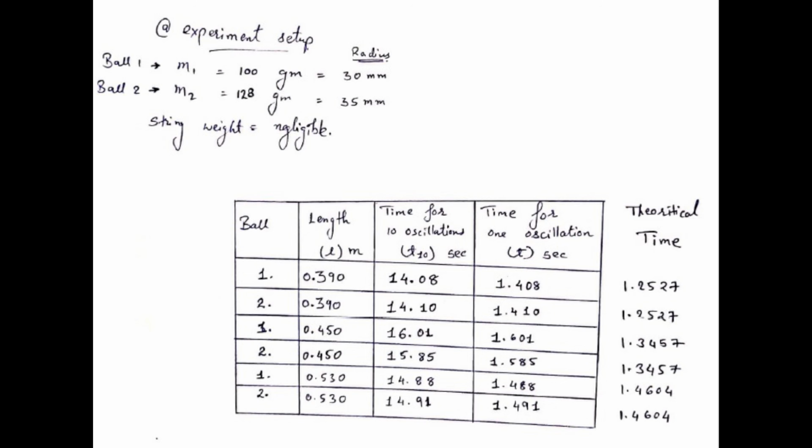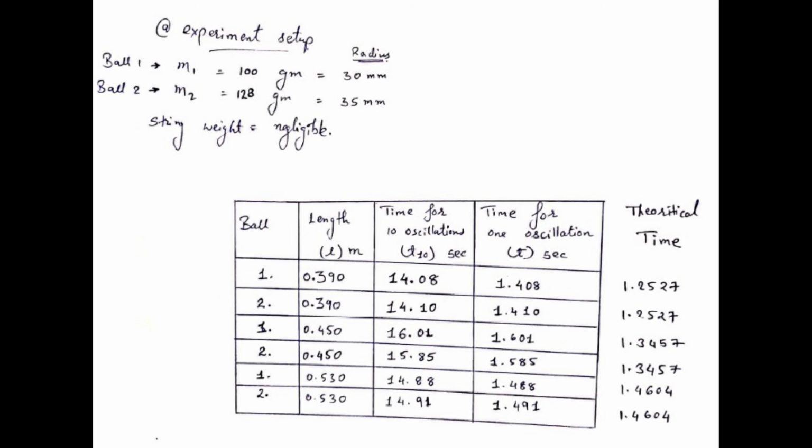This difference in the time period obtained theoretically and practically can be justified by considering a few resistances. We can consider air drag as one of the resistances. Second, you can consider the string material. It definitely won't be perfectly inextensible. Third, we can consider human error, which plays a major role.